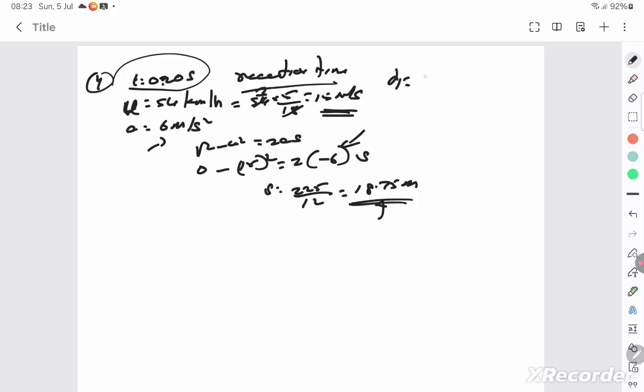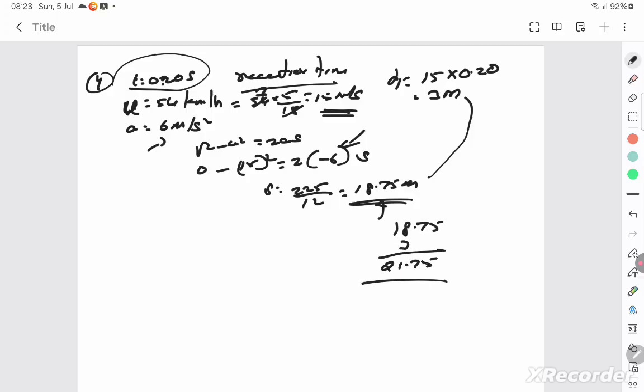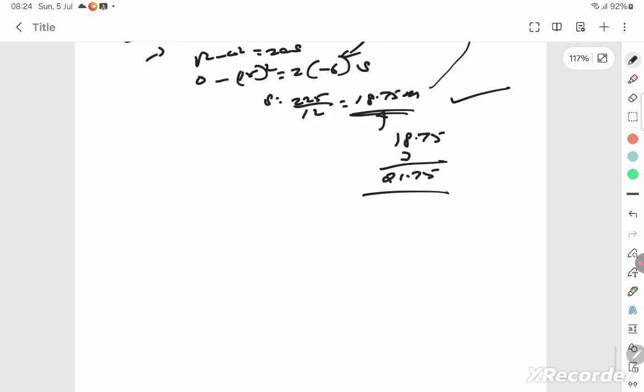That initial distance is u into t, 15 into 0.20, where he is not accelerating. That distance will turn out to be 3 meters. So the total distance taken for him to completely stop the vehicle is 18.75 plus 3, which is 21.75. You should understand that the moment you put the brake, your car doesn't stop. It still moves through a certain distance. Even before you press the brake, you think in your mind that you have to put a brake, it would have traveled some distance. After you put a brake, it would have traveled some distance, and the total has to be calculated. So let's go to the next question.